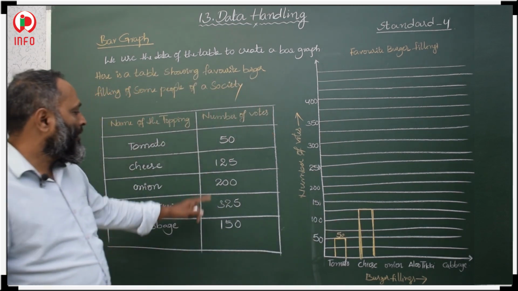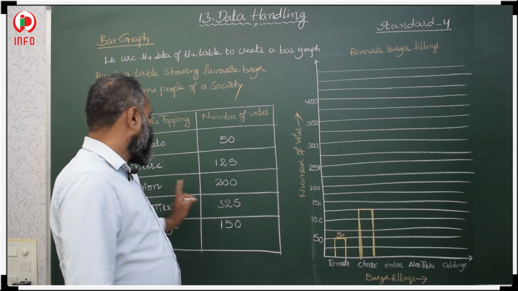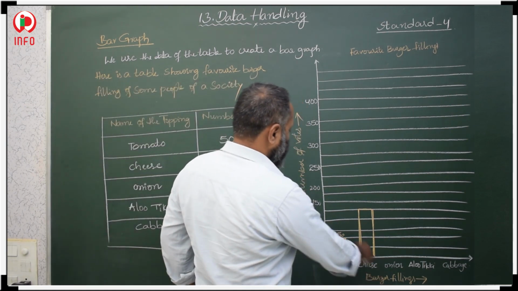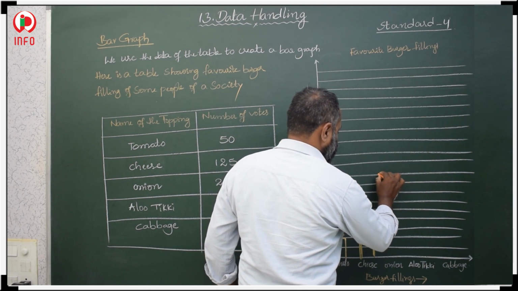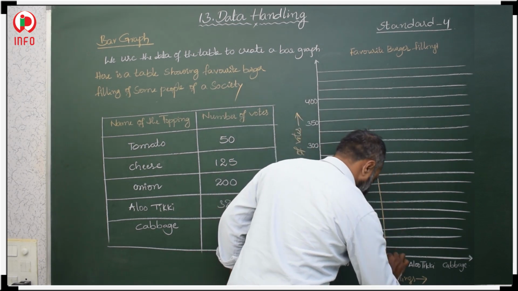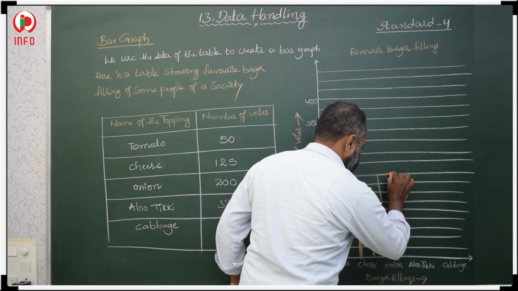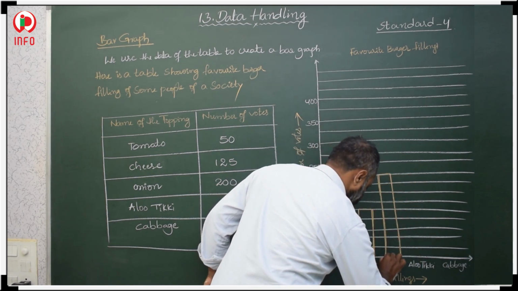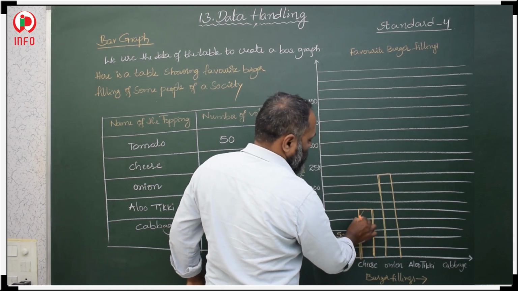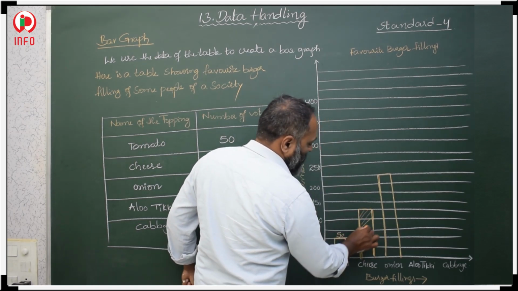Then after that, onion, 200. So where is onion? Where we have 200 onions. Leave some space from one bar to another bar.